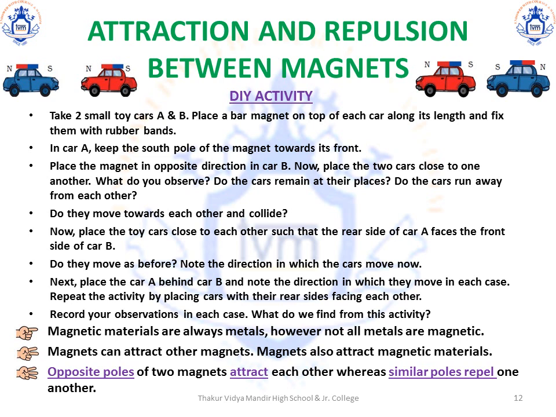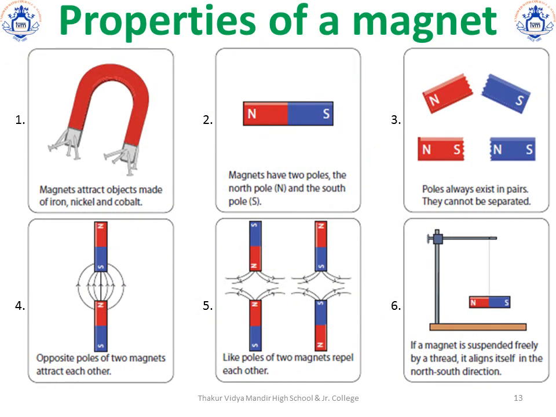However, we also know that all the metals are not magnetic. Through this experiment of cars, we have also concluded that magnets can attract other magnets and magnets also attract magnetic materials. There are 6 properties of magnets that you'll remember. The first one, magnets attract objects made of iron, nickel and cobalt. Objects made of iron, nickel and cobalt that get attracted by magnets are called magnetic materials.